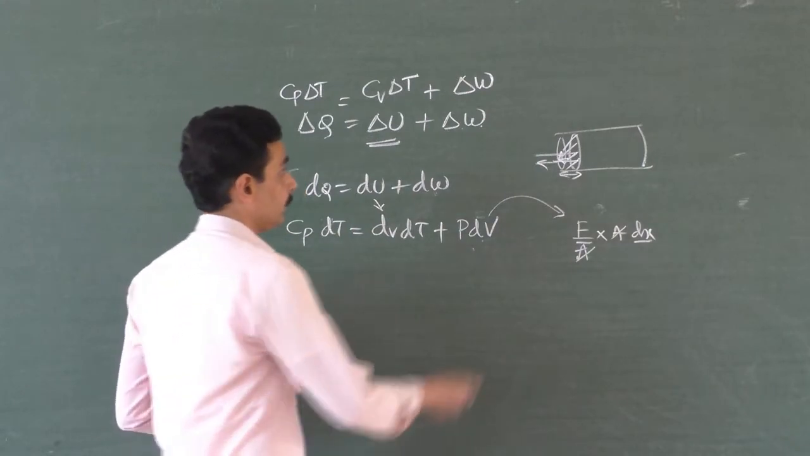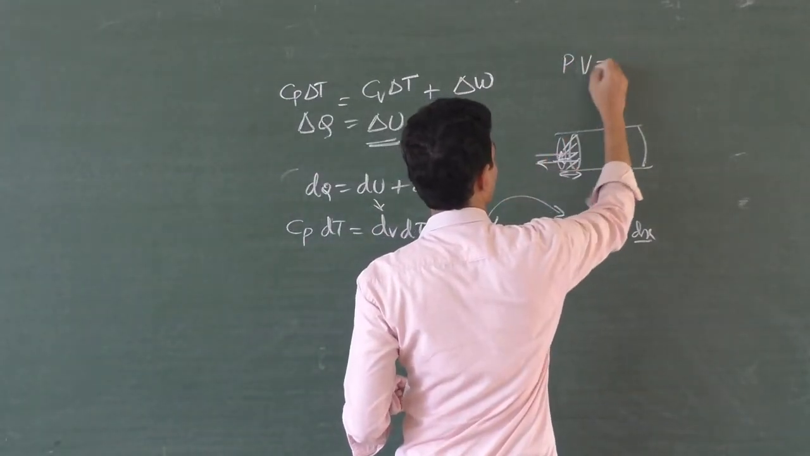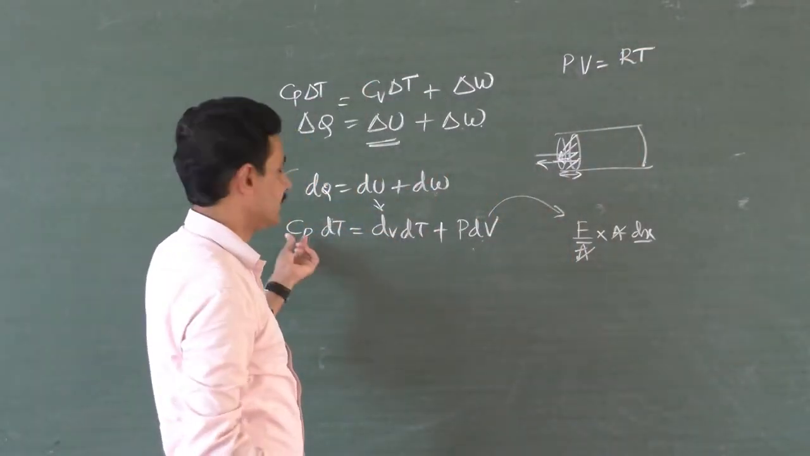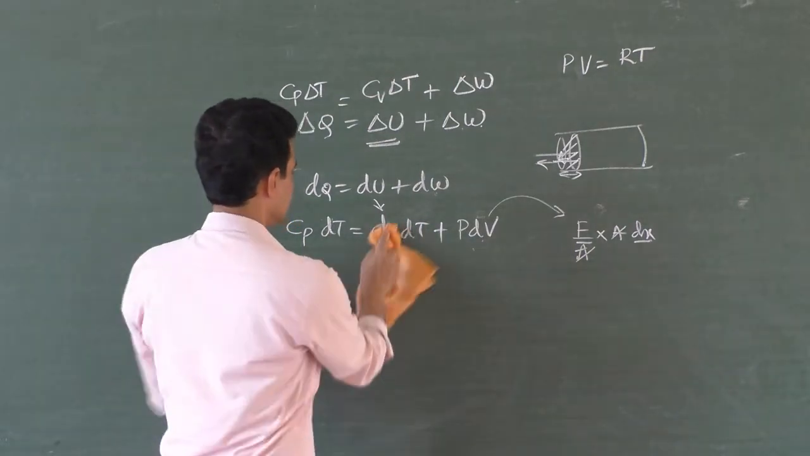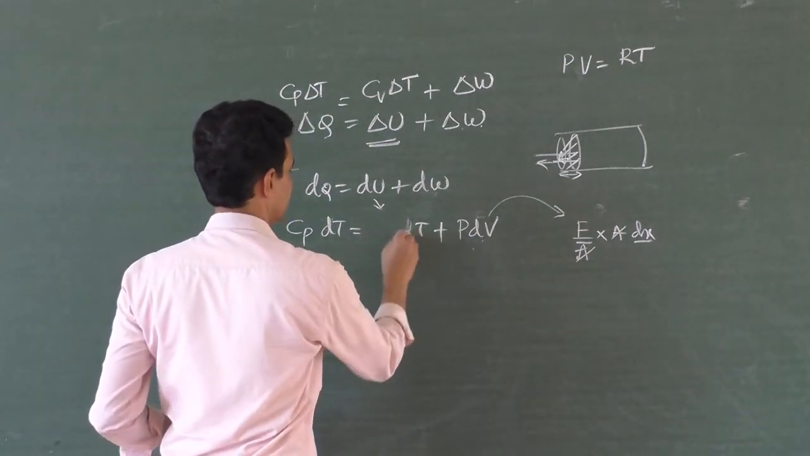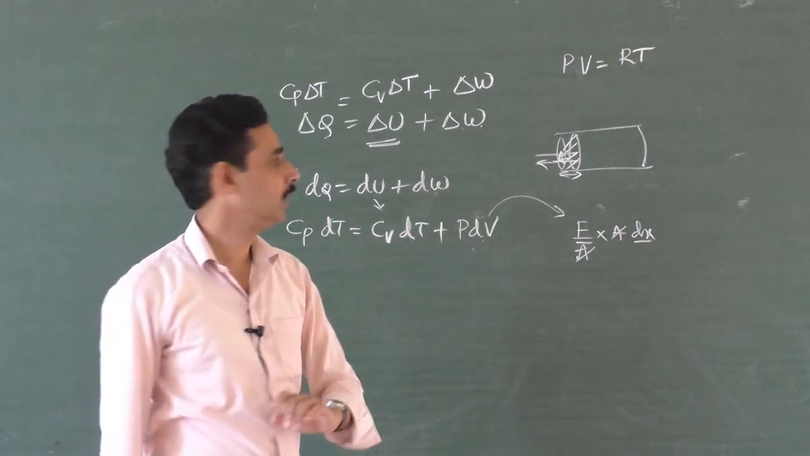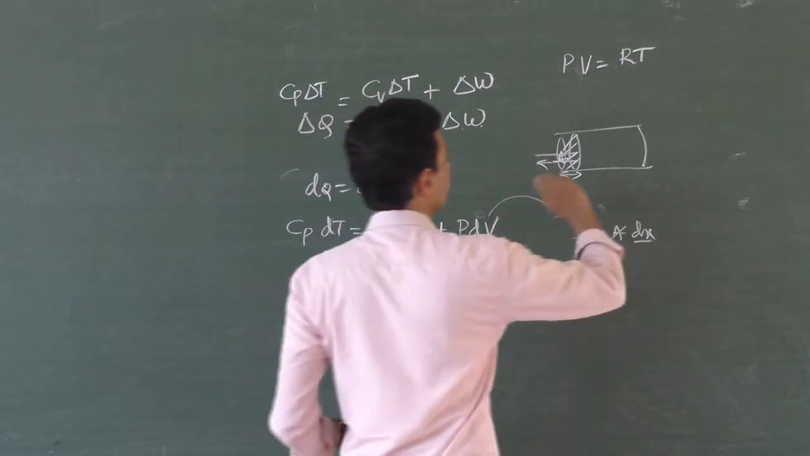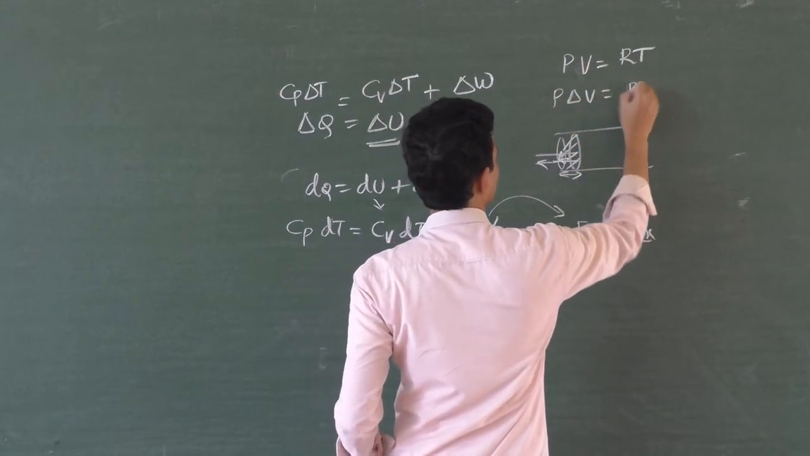Now you know that PV equals μRT, or if you take 1 mole, it is RT, because everything explained here is for 1 mole. Cp and Cv are always calculated for 1 mole. This one is Cv dT. PV is equal to RT here, μ is 1. If I write P ΔV, the change in volume, then R ΔT.